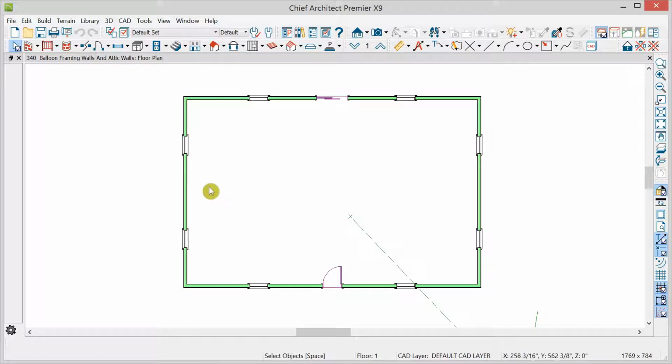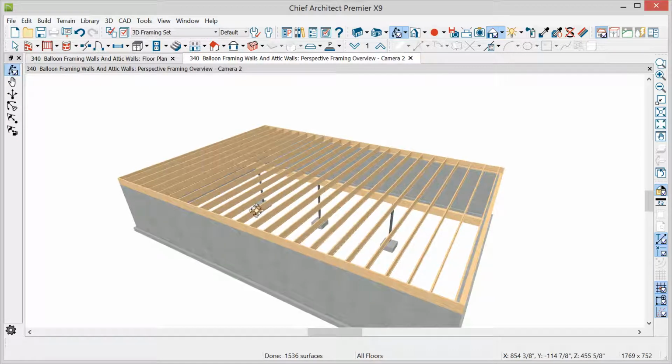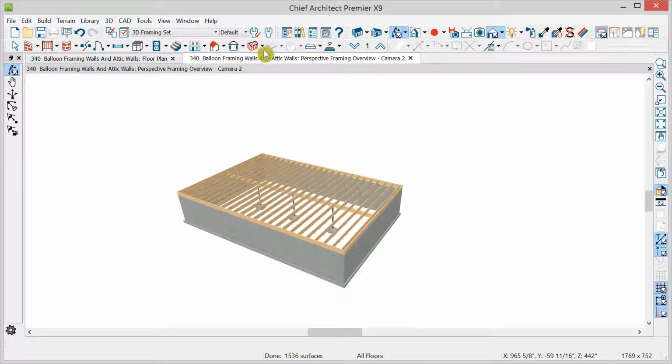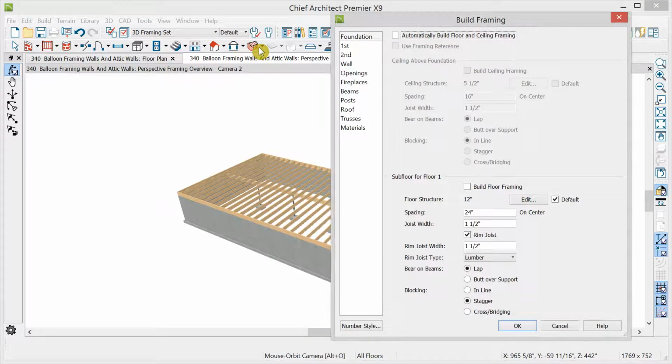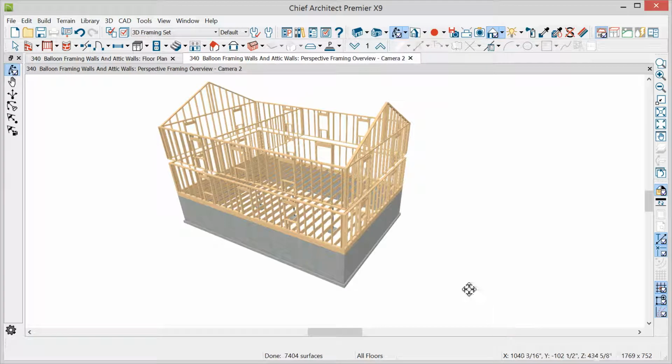In this video, we'll look at how walls balloon frame in Chief Architect. Let's begin with a 3D framing overview, and we'll see our foundation, and the first floor platform is the only thing framed so far. So let's frame the walls. I'll double-click to open the Build Framing dialog, go to the Wall panel, and automatically build the wall framing so that we see the changes update as we go.